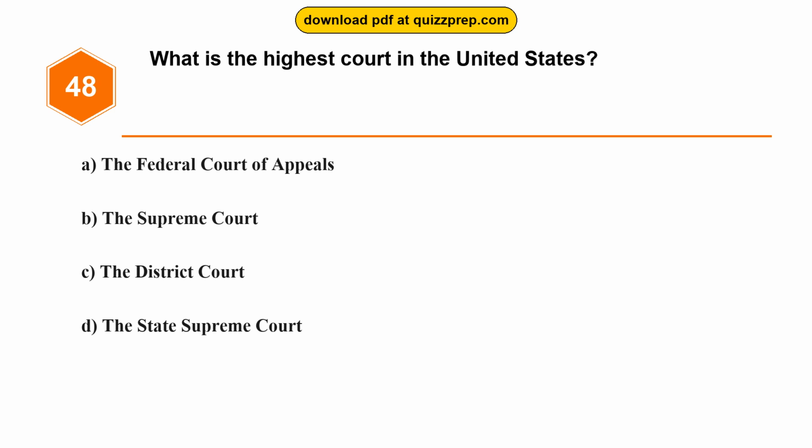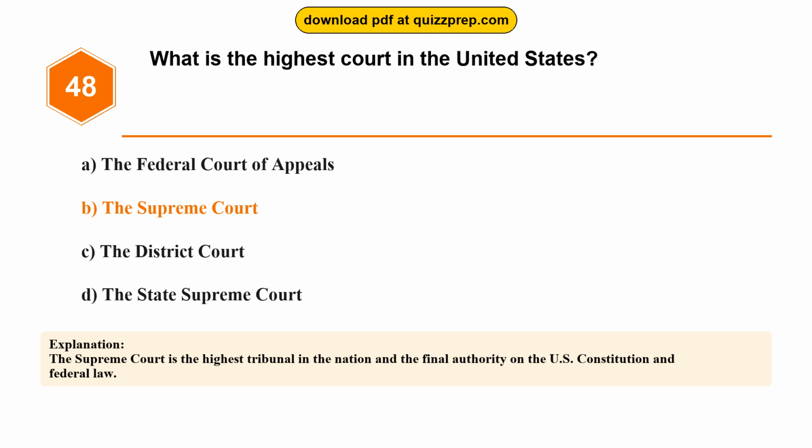Question 48. What is the highest court in the United States? Option A, the Federal Court of Appeals. Option B, the Supreme Court. Option C, the District Court. Option D, the State Supreme Court. The correct answer is option B, the Supreme Court. The Supreme Court is the highest tribunal in the nation and the final authority on the U.S. Constitution and federal law.